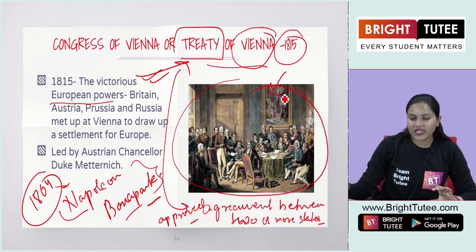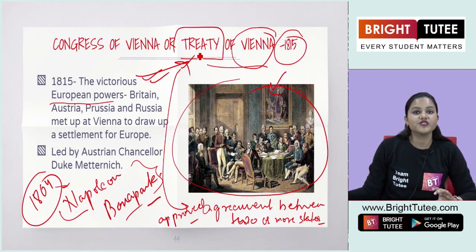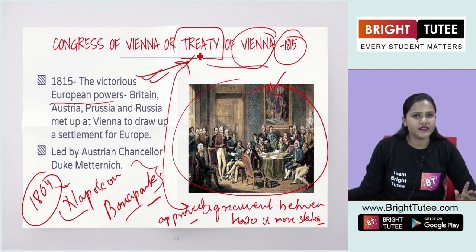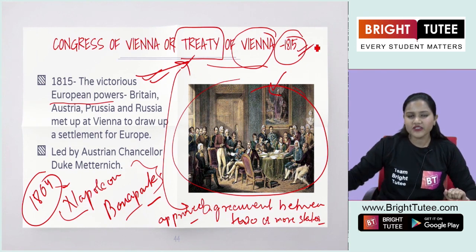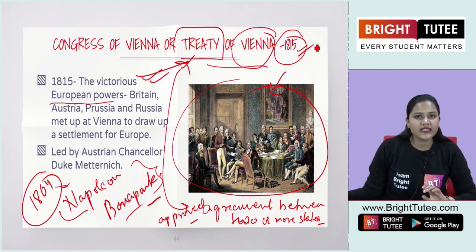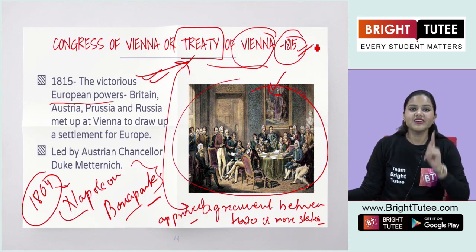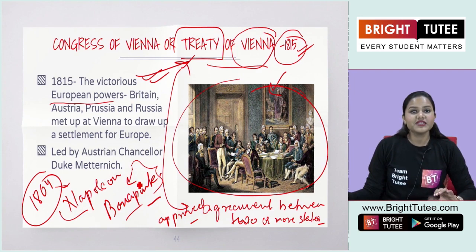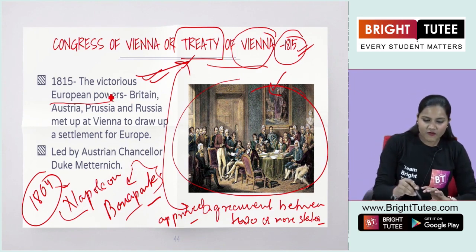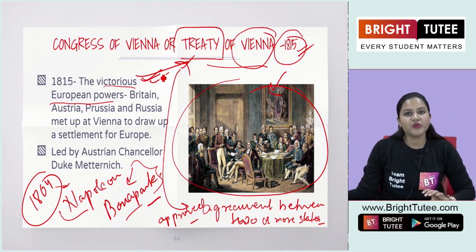And this is the illustration showing the Congress of Vienna or the Treaty of Vienna that was signed in the year 1815. But have we answered the question, why was the treaty signed in 1815? It was in 1815 that Napoleon Bonaparte was defeated by these victorious European powers.